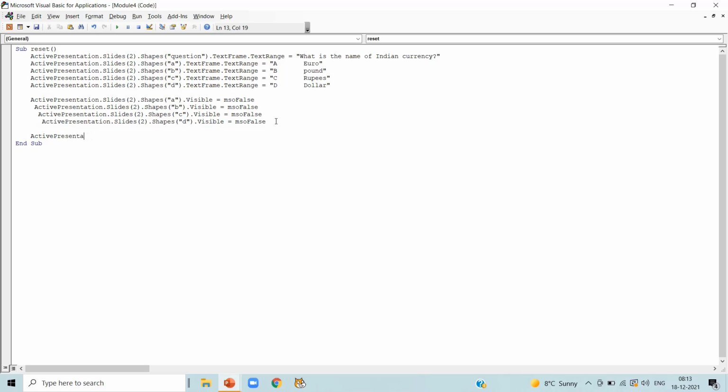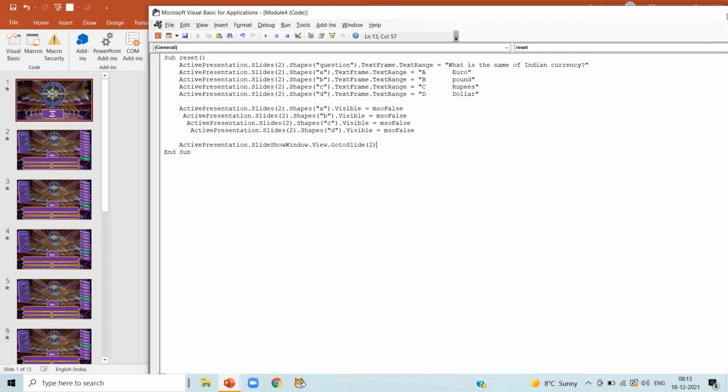Now write ActivePresentation.SlideShowWindow.View.GotoSlide in brackets. So when the reset macro gets executed, it will directly go to slide number 2.